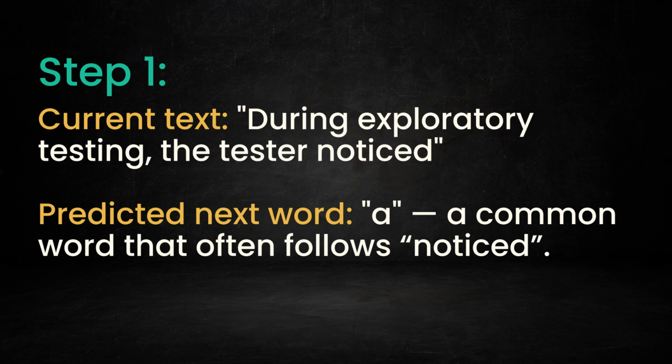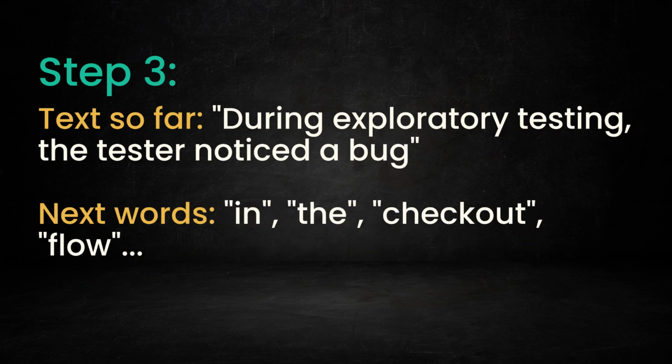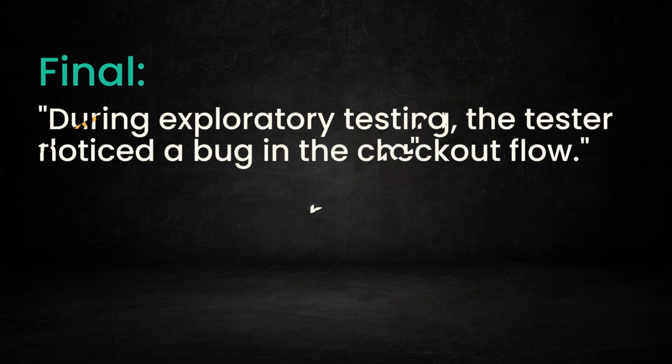So now the sentence is, during exploratory testing, the tester noticed a. Next, it asks the same question again. What's the most likely word after this? It predicts, bug, a word that frequently follows in testing contexts. So far we have, during exploratory testing, the tester noticed a bug. It keeps going, predicting next words like in the checkout flow, eventually forming the complete sentence. During exploratory testing, the tester noticed a bug in the checkout flow.